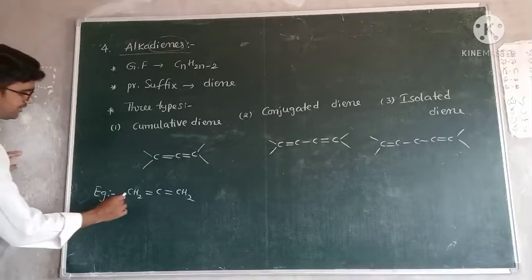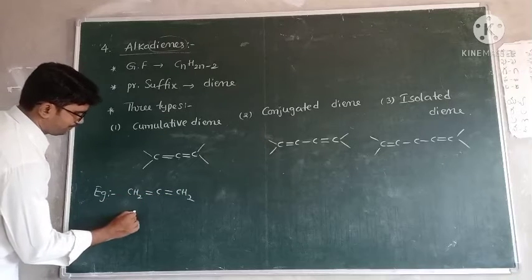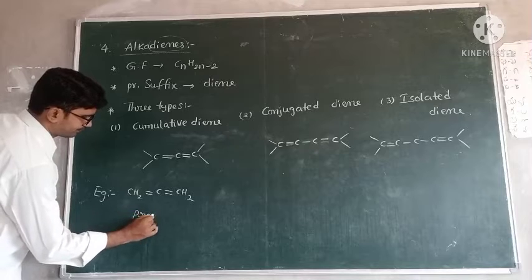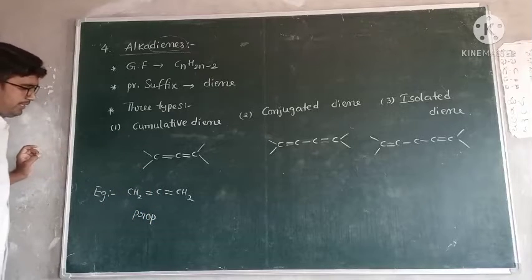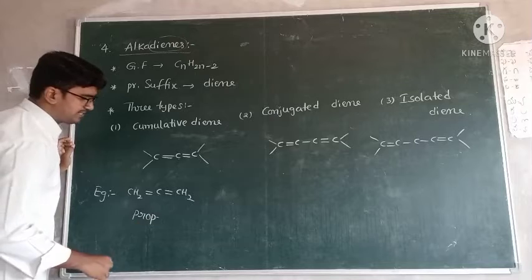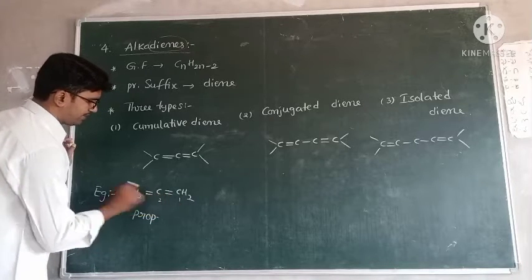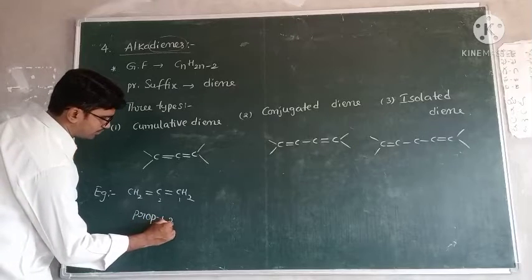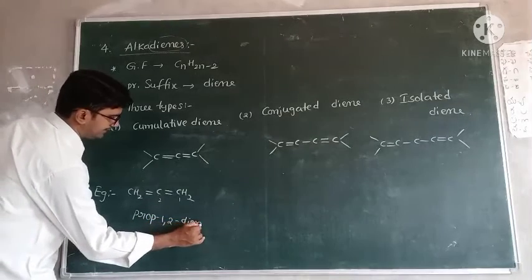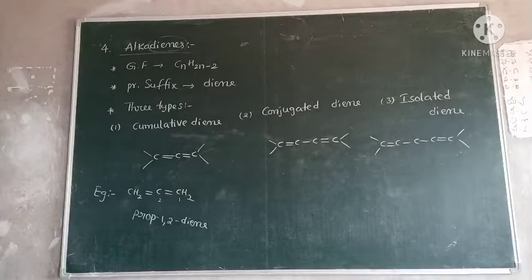How many carbons are there? 1, 2, 3. So prop. Next, double bonds are present at first and second. For the first carbon, one double bond. For the second carbon, one double bond. So this is prop-1,2-diene.